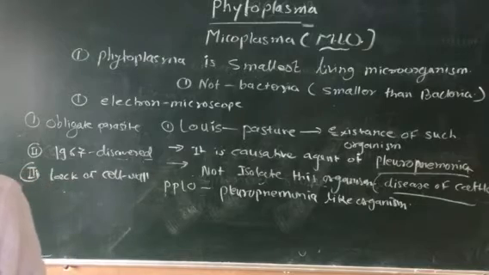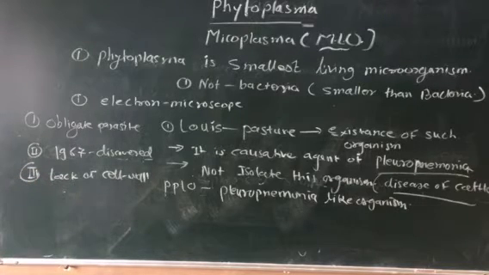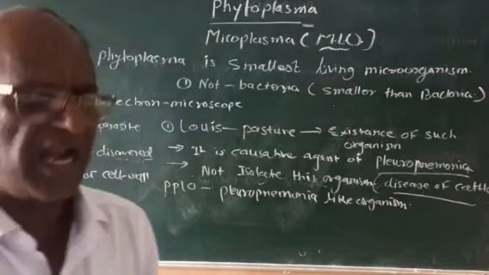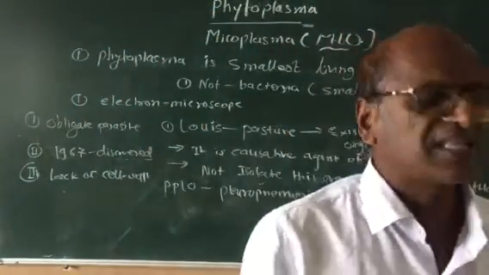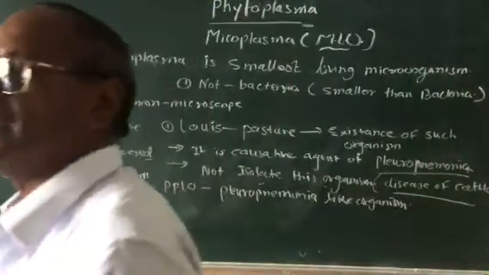Then the next important character is that Phytoplasma are transmitted from one plant to another plant by vector or through vector, normally sap-sucking insects. The next important character is that Phytoplasma are bounded by a triple-layered cytoplasmic membrane.